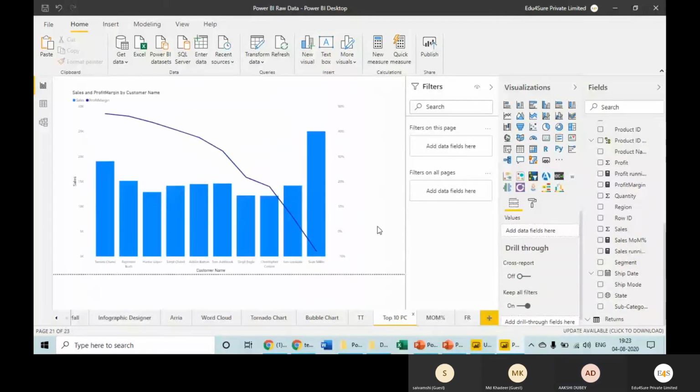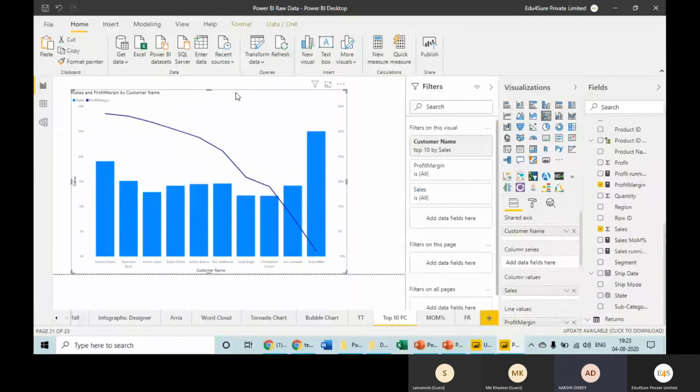So this is the answer. What we have done here. Whenever we say top 10 customers, by default, we always take sales, right? But this is wrong. In case somebody has given us the highest sales of 20,000, but we have suffered a loss, then will you say that this is one of your top 10 customers? No, I will not say that. So basically, we need to calculate the profit margin also, and then we need to find out.